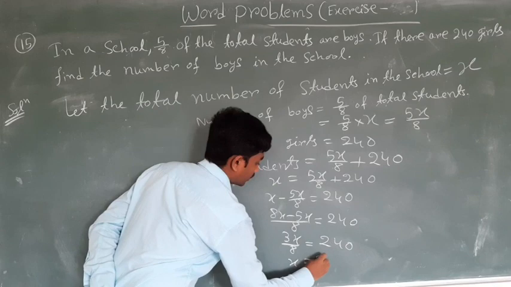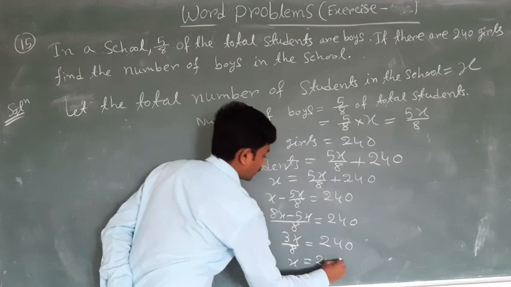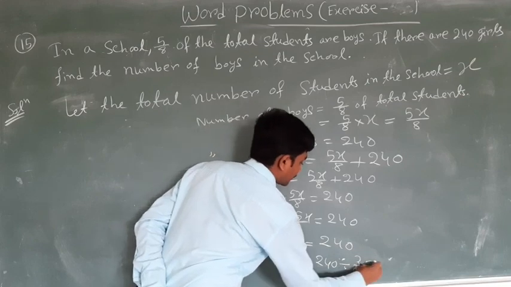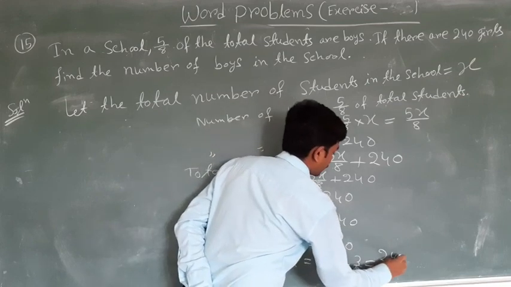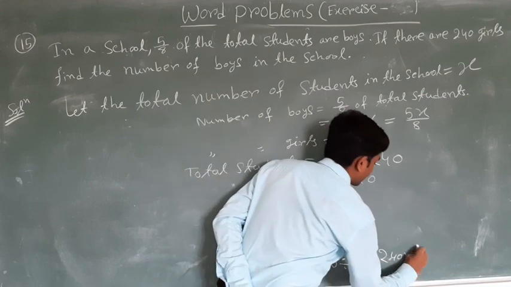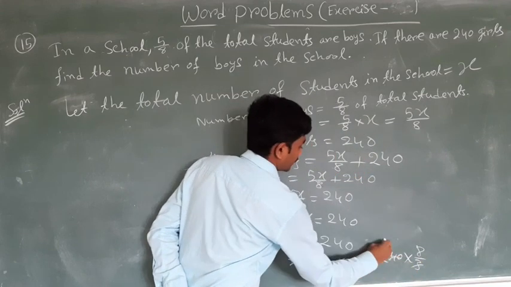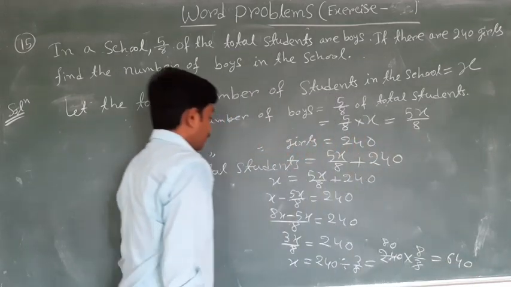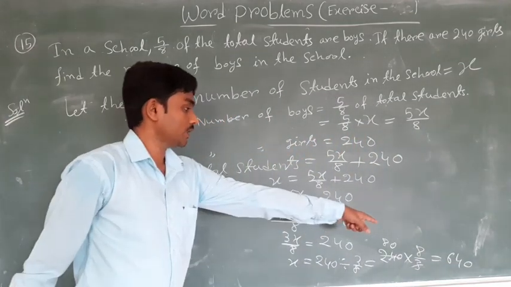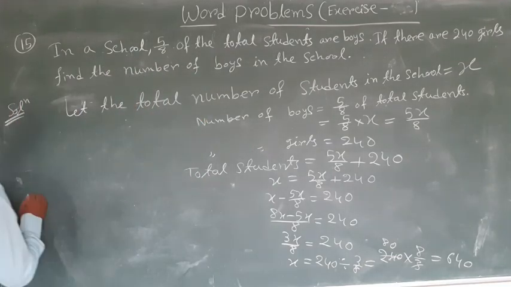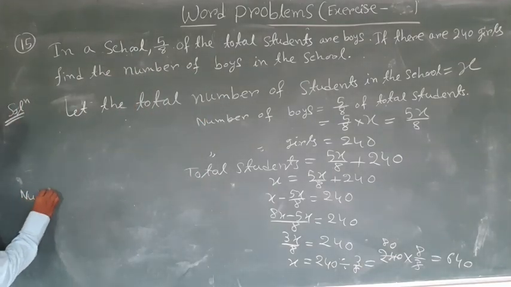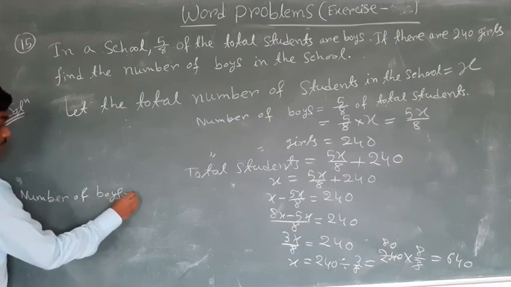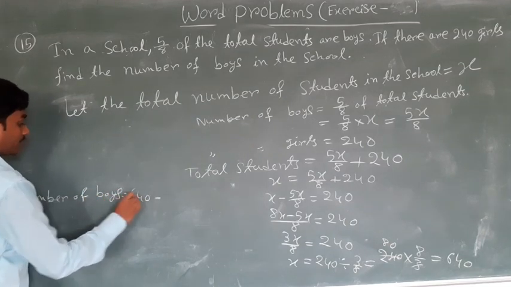x is equal to 240 divided by 3 upon 8, that is 240 multiplied by 8 upon 3, which is 640. So the total number of students is 640. So the number of boys is equal to total students minus girls.